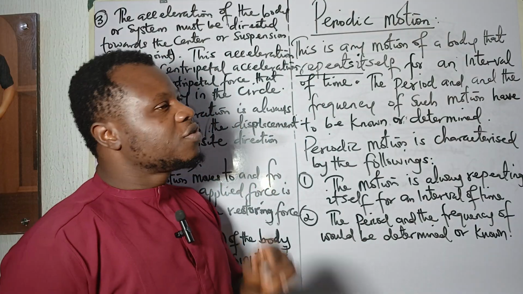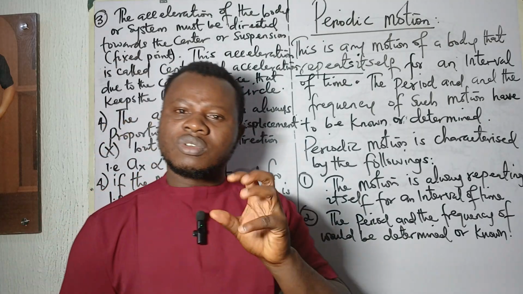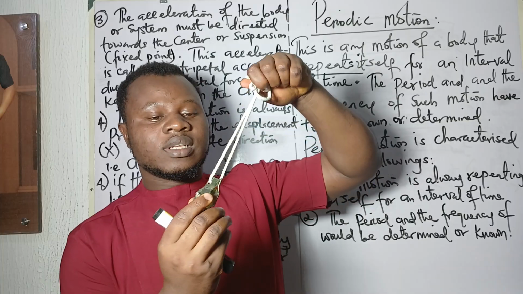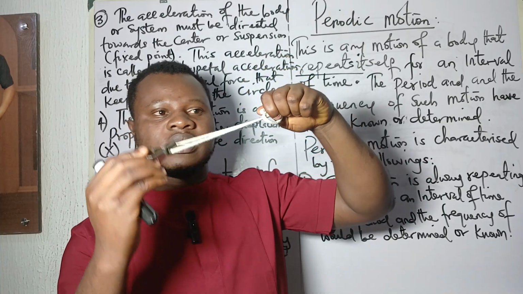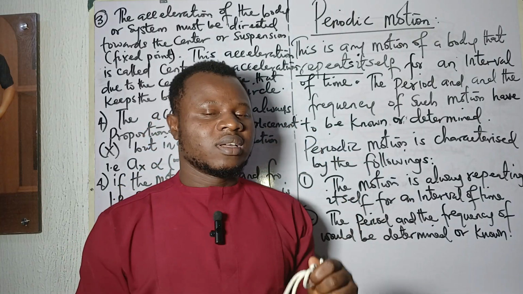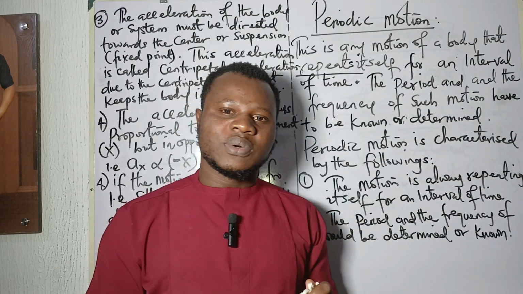So the frequency of such motion needs to be determined, and also the period of such motion, because the period means the time to complete a cycle: the time it will take this thing to move from here and come back to this point where I released it. That is the period, the time to complete a circle or a cycle.